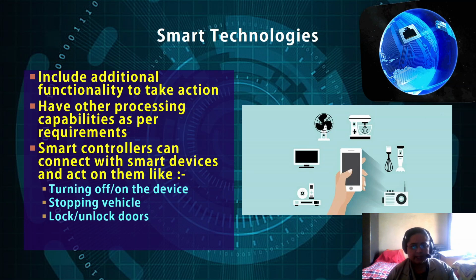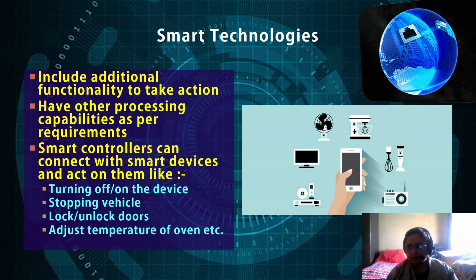The moment you get up, something can greet you with a nice song or a nice jingle, and also welcome you by uttering your name. This way, even people who are living alone can get a feeling that there is someone along with them. So these smart technologies are a part of Internet of Things. If you are ready to spend more money, you can easily afford all these things.